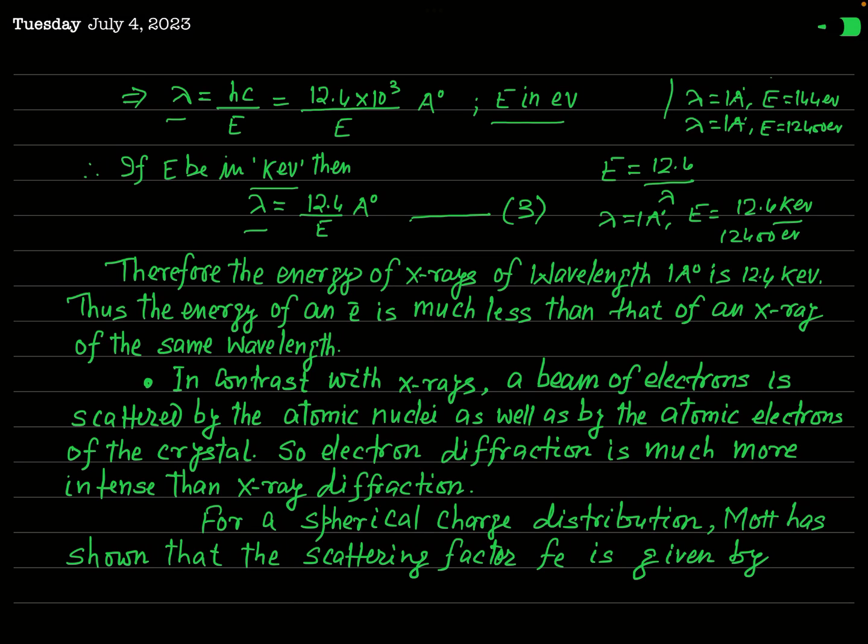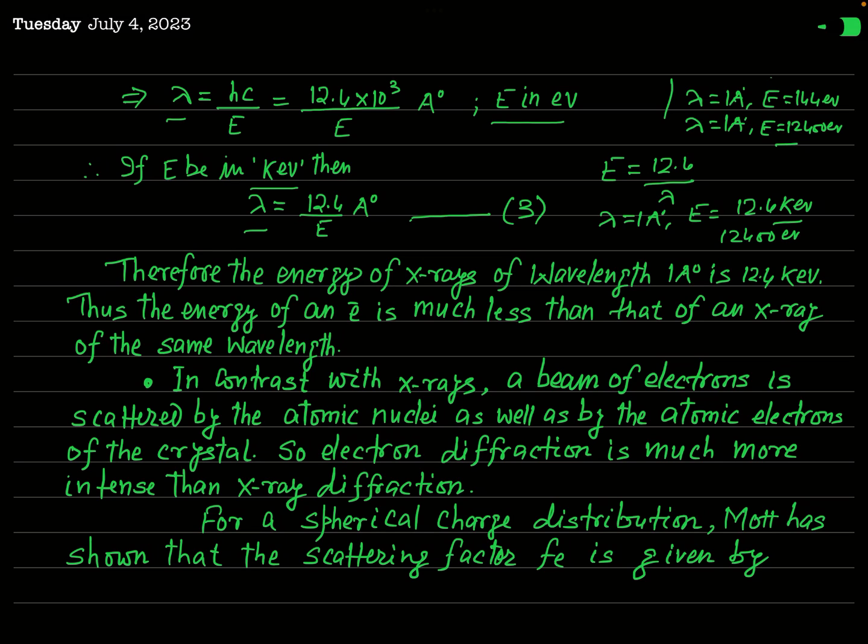So it is obvious when electron will strike a crystal, it will penetrate a little less than that of X-ray. So the penetration ability of X-ray will be much more than that of electron of same energy. This is a fundamental or basic difference between the electron's energy and the X-ray energy of the same wavelength.